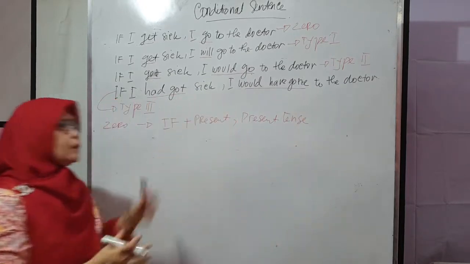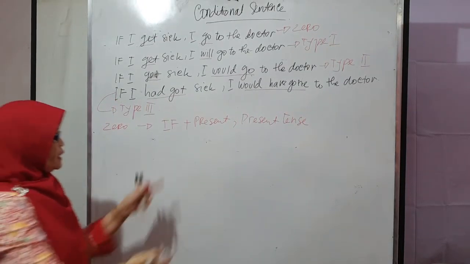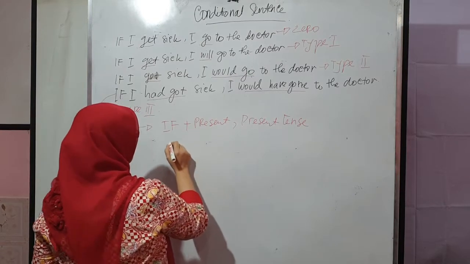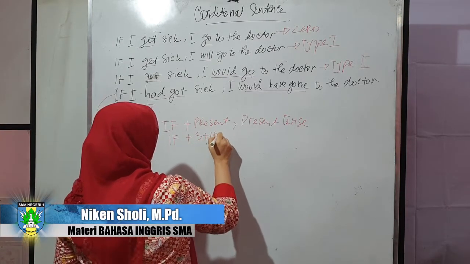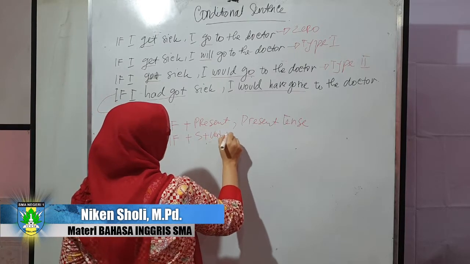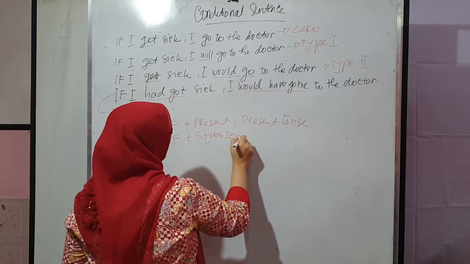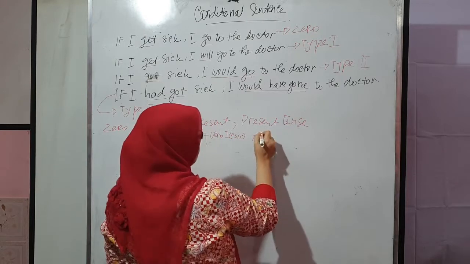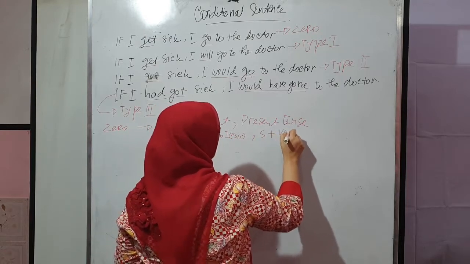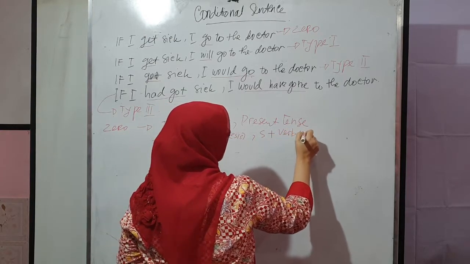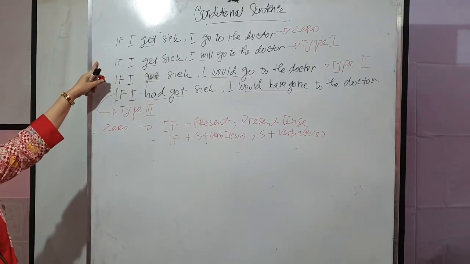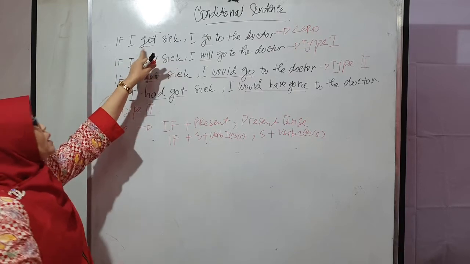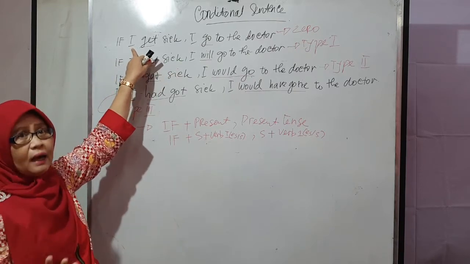It is if, subject, verb 1, maybe ending with s or es. Then the same subject, verb 1, ending with s or es. Look at this: why don't we end with s? Because the subject here is I.